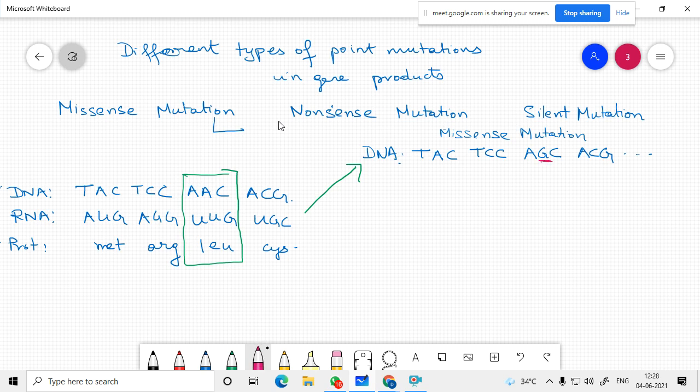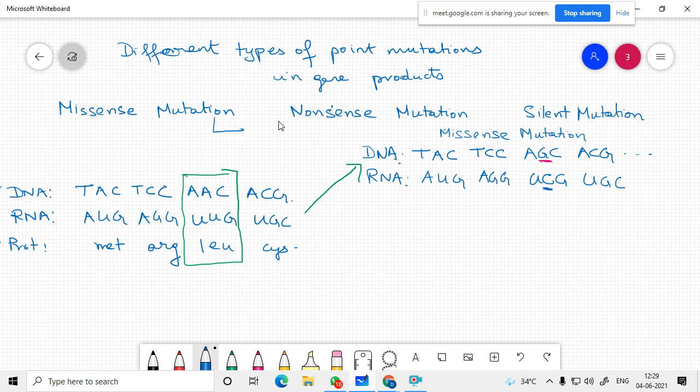Instead of AAC it becomes AGC. Now the RNA will become AUG, AGG, UCG and UGC.